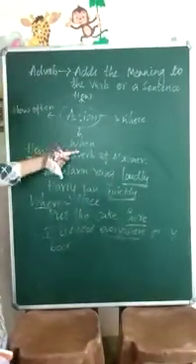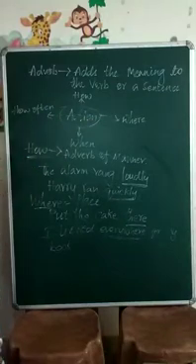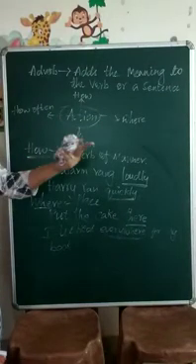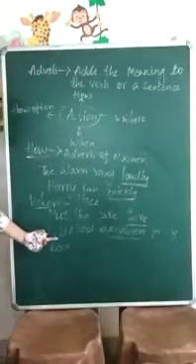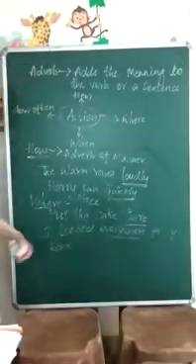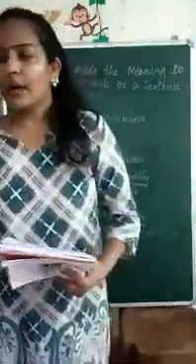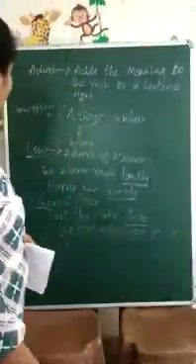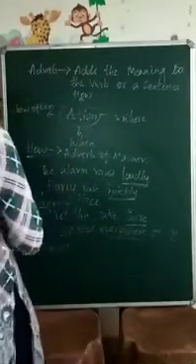Coming to the next one, where. Where means it specifies the place. There, here, somewhere else. So put the cake there. I looked everywhere for my book. I lost my book and I was searching for my book everywhere. Okay? I hope you all understood till here. Now just moving on.